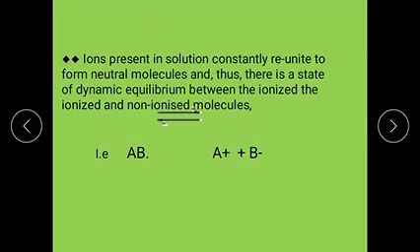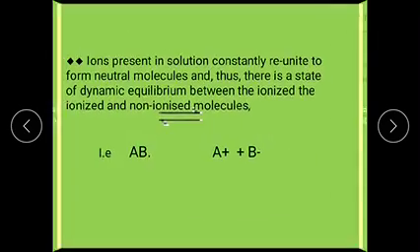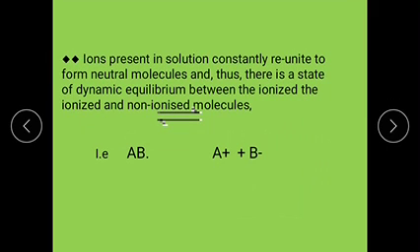The ions present in the solution constantly reunite to form neutral molecules, and thus there is a state of dynamic equilibrium between the ionized and non-ionized molecules.